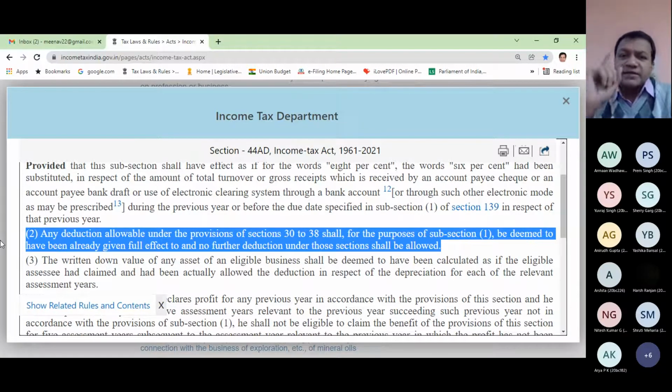That means when you applied subsection 1, where you computed 8% or 6% out of 100% turnover, you took business income as 8 or 6 depending upon whether the sale is cash or non-cash. So from that 8% or 6%, don't come and ask for other deductions under these sections, because by default we will assume that you have claimed all earlier deductions. So nothing is now left to be deducted. That 8 or 6 is final. Please raise your hand if this point is clear.